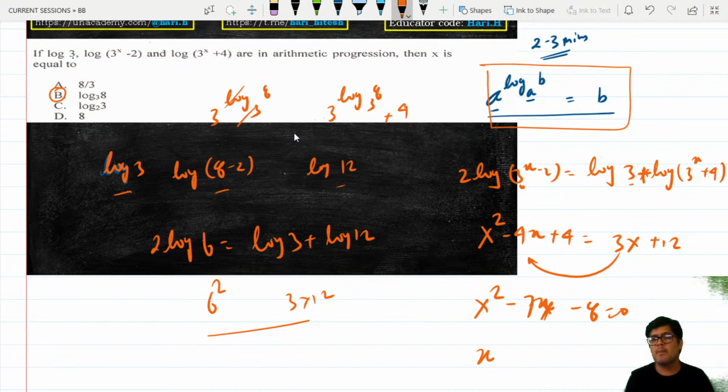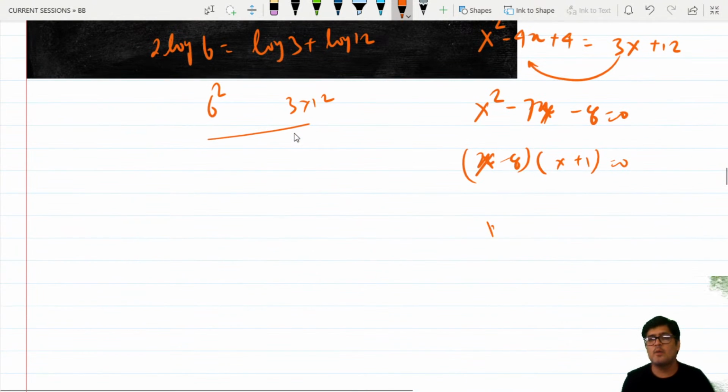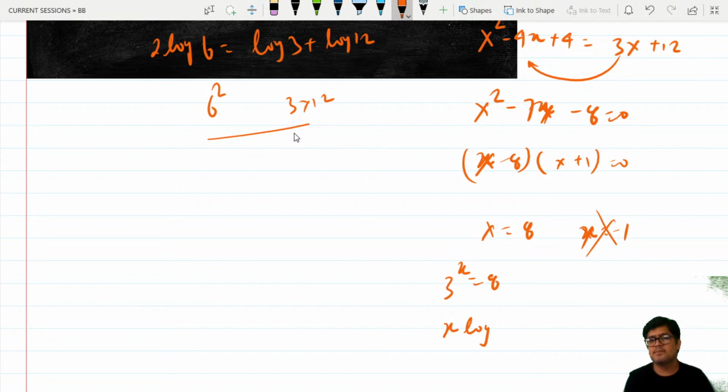What is the factorized form? (X minus 8)(X plus 1) is equal to 0. So X is equal to 8 or X is equal to minus 1. Now this capital X, guys, what is that? 3 to the power x is equal to 8. It cannot be negative, that is absurd. That makes no sense. So you apply logs.